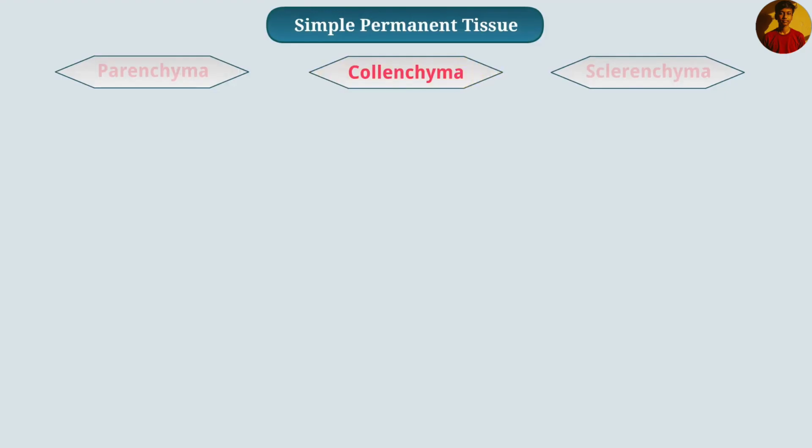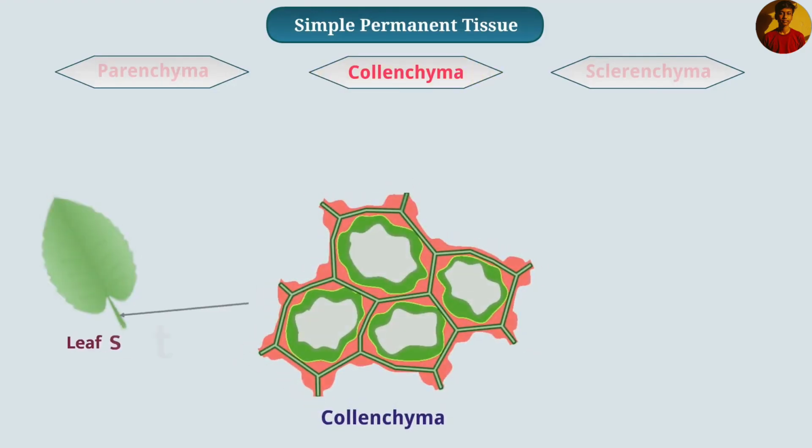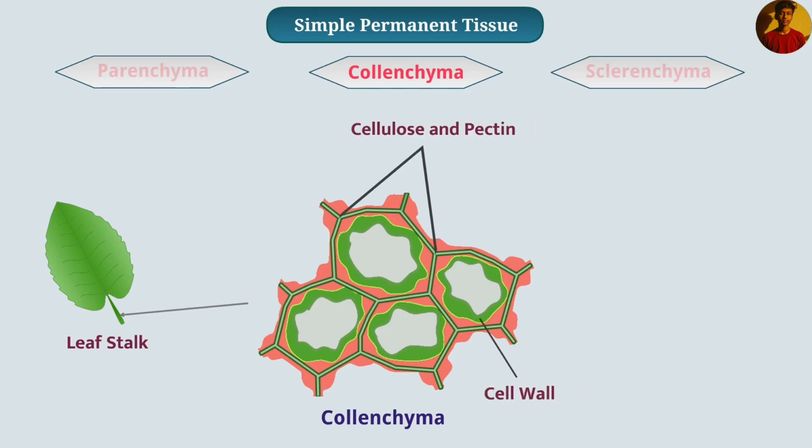Collenchyma. Similarly, another plant tissue, collenchyma, is present in the leaf stalk. Cells of collenchyma tissue are live and long, and they contain cellulose and pectin, due to which the walls of the cells at the corners are irregularly thick and there is very little space between them. Lignin is present in the corners of the cells of the collenchyma tissue.